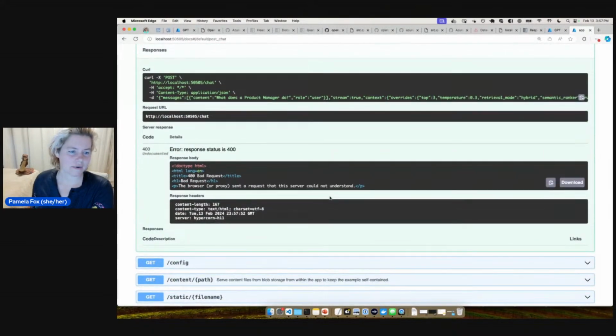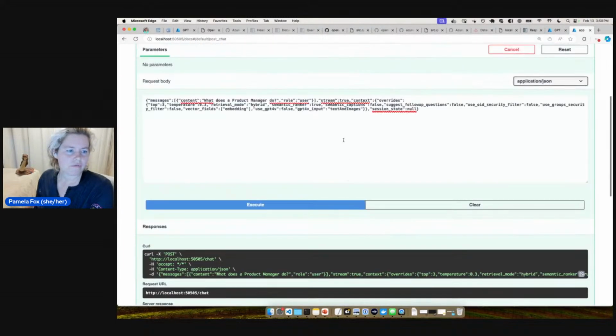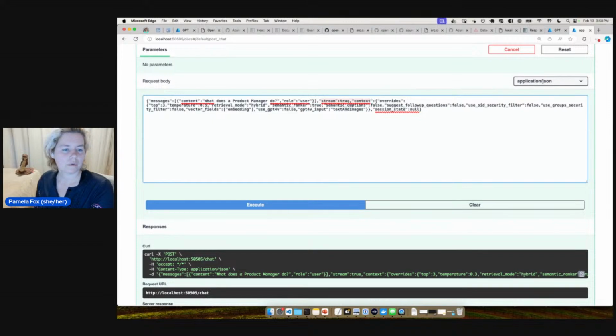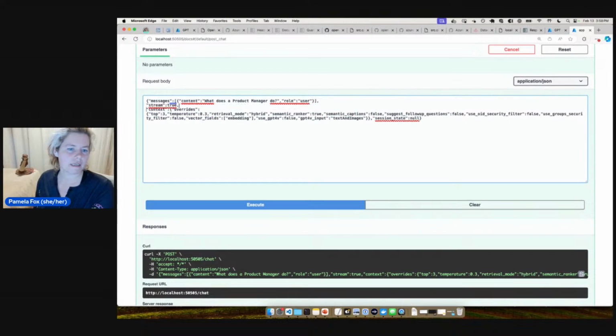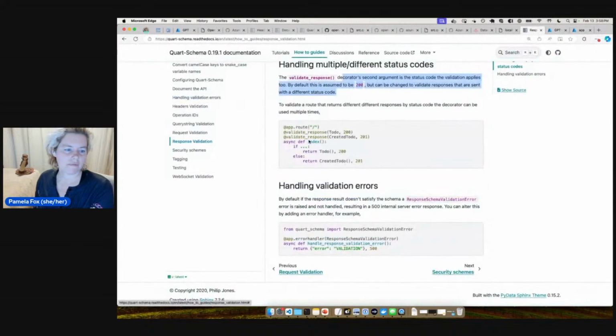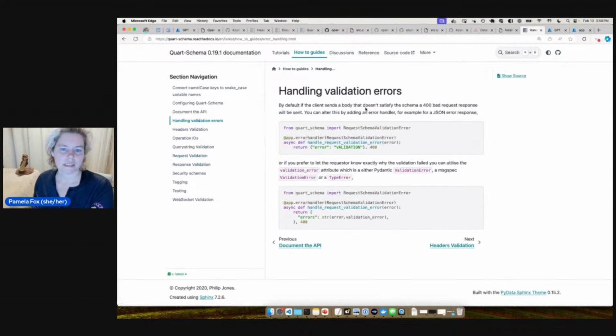It says that it sent a request the server cannot understand. But then it doesn't tell us what was wrong with it. So that might be a reason to prefer FastAPI, because I know FastAPI gives you really specific errors about what is wrong. We can just look at it and see, but I really want more information about what's wrong. So let's see, can we do handling validation errors? I want to know what actually is wrong.